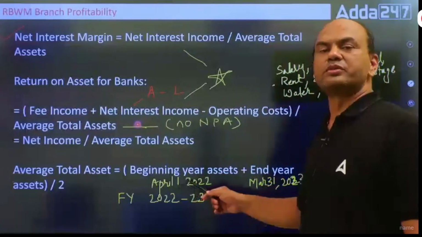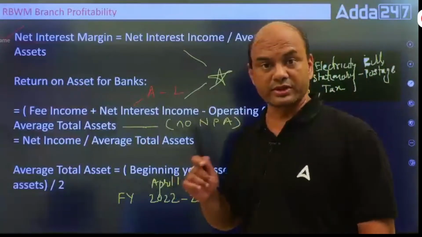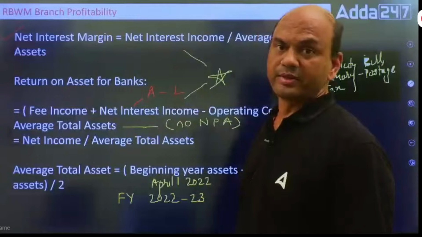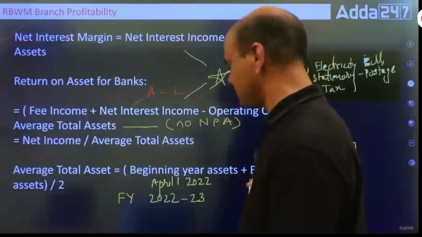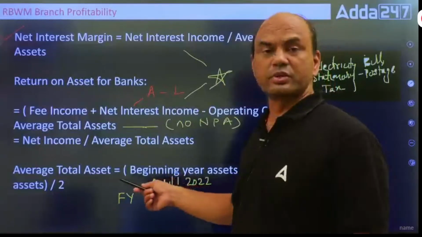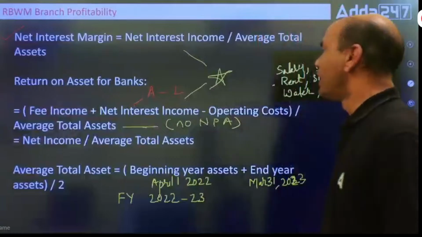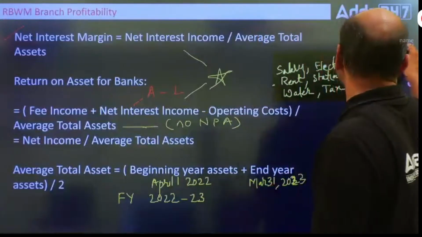April 1, forget the year, your first day of the financial year. And the closing is March 31. So this is average total assets: beginning plus end upon 2. And that is the ROA.